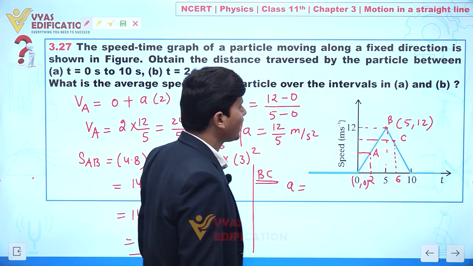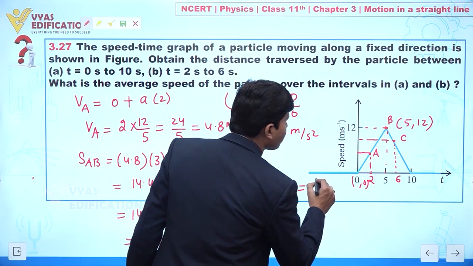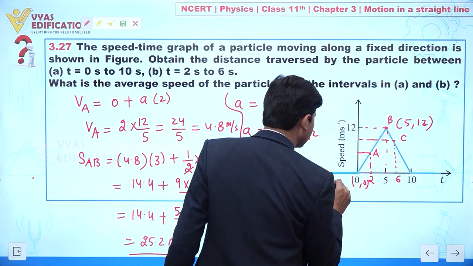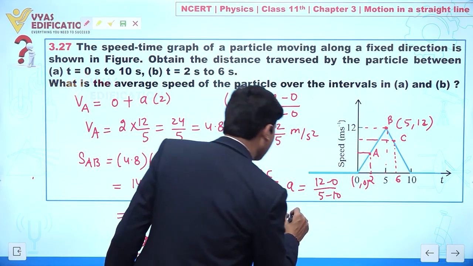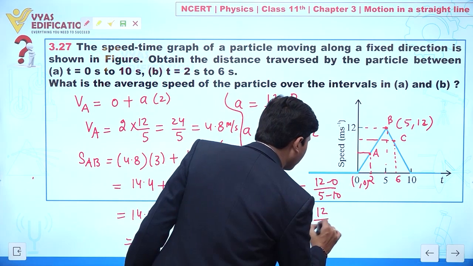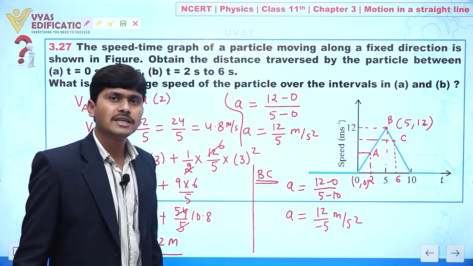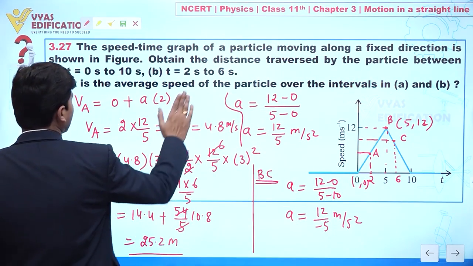If you are getting any confusion, you can write y2 minus y1 over 5 minus 10. So you will get negative acceleration, 12 upon minus 5. From here we can calculate distance covered by the particle from B to C. So I can write like this.